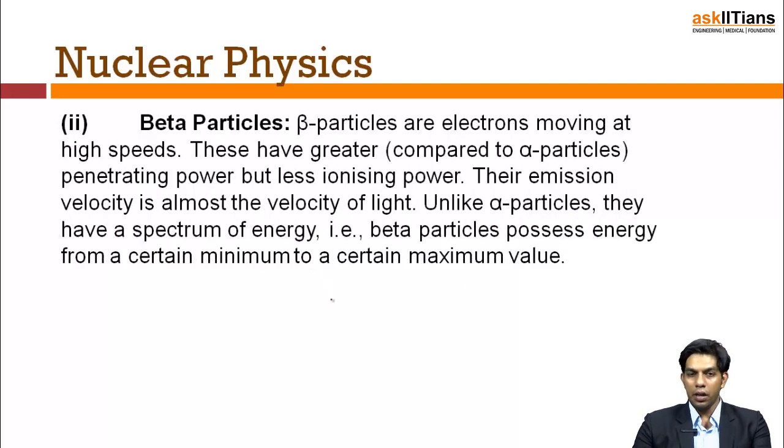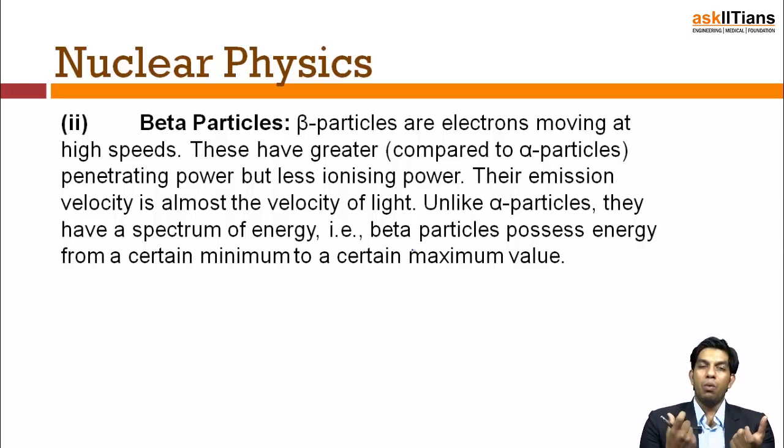Now, next up is beta particles. Beta particles are simply electrons moving at high speed. These have greater penetrating power compared to alpha particles but less ionizing power. Their emission velocity is almost the velocity of light. Like alpha particles, they have a spectrum of energy, that is, beta particles possess energy from a certain minimum to a certain maximum value. Now, I've just read out all the sentences present in the slide.